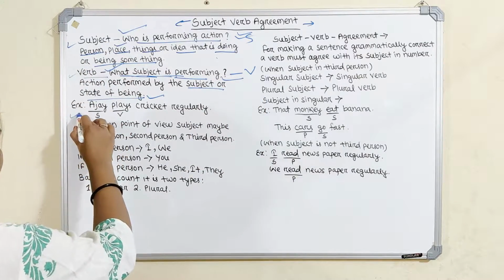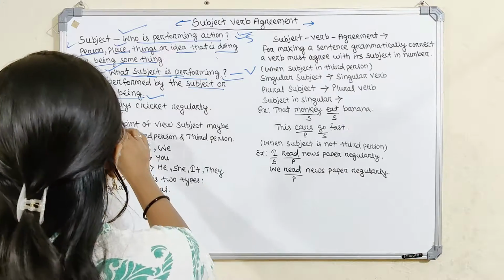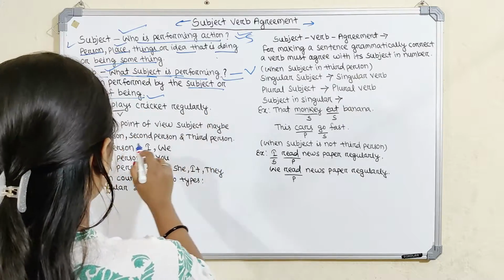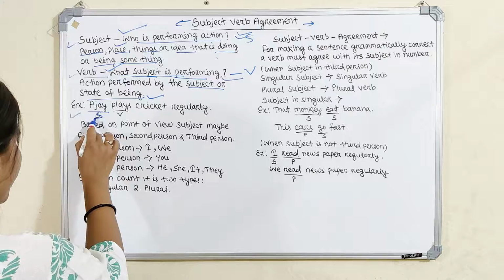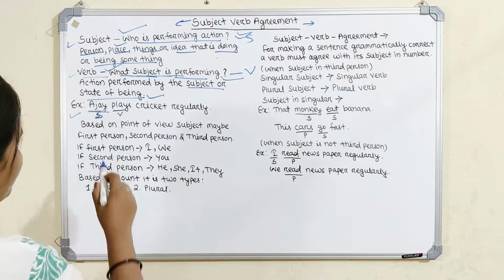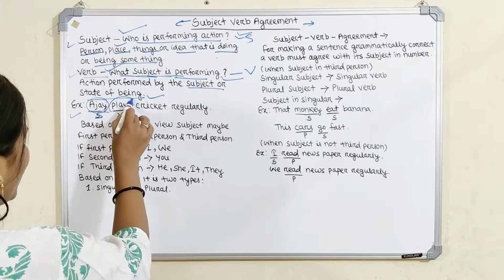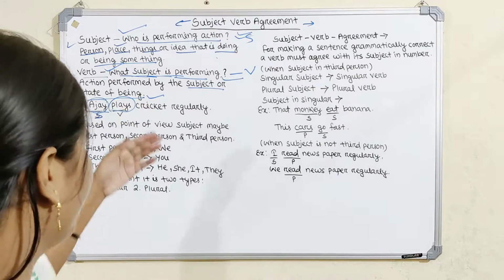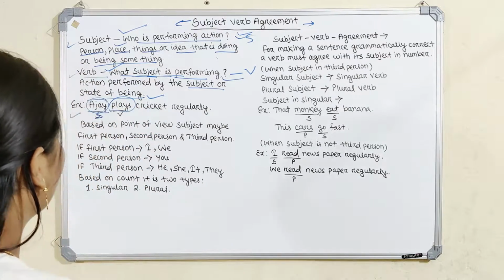Okay, so let us take one example: Ajay plays cricket regularly. Here Ajay is the subject, because who is performing the action? Ajay is performing the action, so it is the subject. And what the subject performs is called the verb. So plays is the verb.